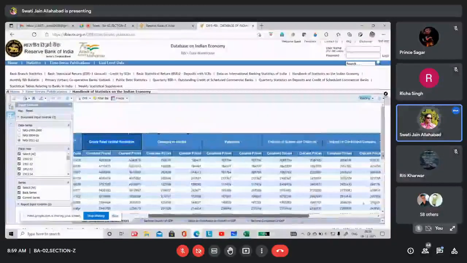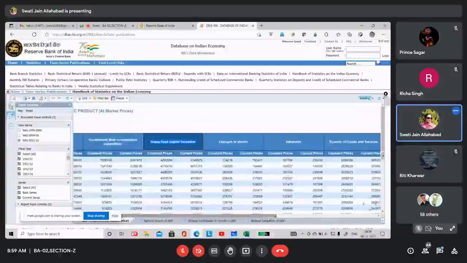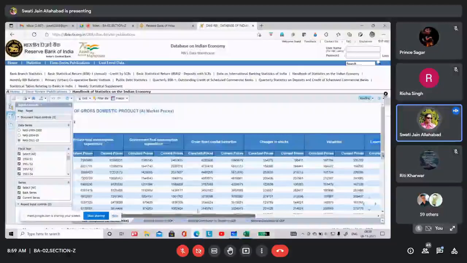That's how you understand how GDP is equal to Y is equal to C plus I plus G plus X minus M. You have export of goods and services and import of goods and services. So you take the net of these values.